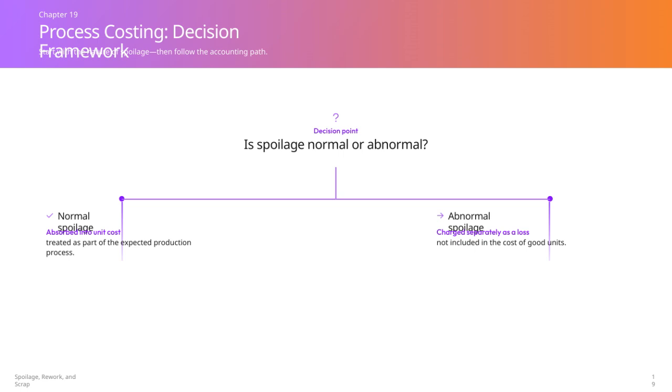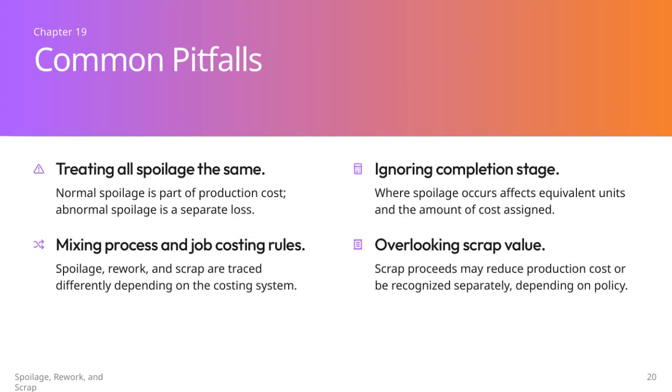This decision framework helps us accurately assign costs and maintain clear financial records, ensuring we differentiate between what's a routine part of production and what represents an inefficiency or problem. When dealing with spoilage, one common mistake is treating all spoilage the same. It's important to distinguish between normal spoilage, which is considered a part of the production cost, and abnormal spoilage, which is treated as a separate loss.